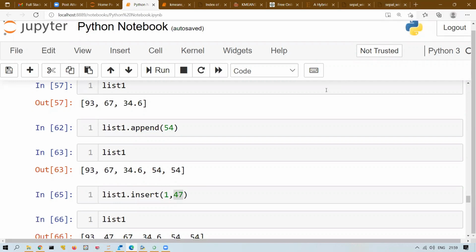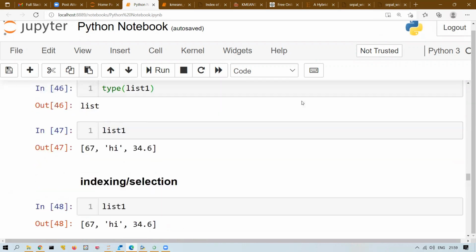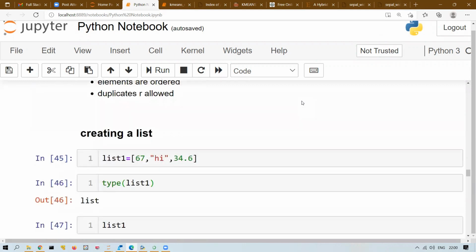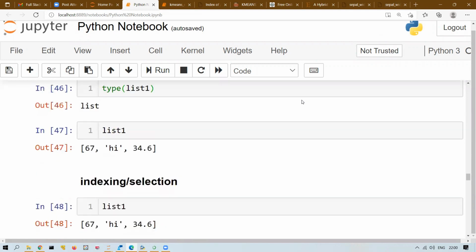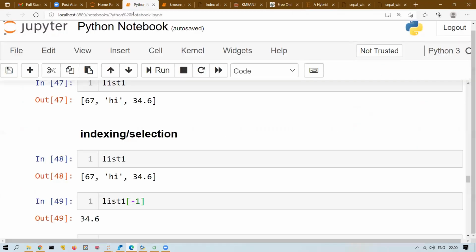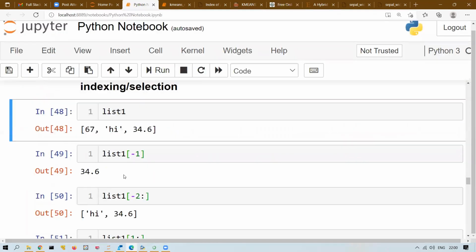Okay, so let me quickly summarize what we have seen today. So we started with this data structure. The first one is list, and the properties are mutable, mixed element, elements are ordered, and duplicates are allowed. Creating a list, very simple, within brackets, write all your elements separated by comma. Indexing selection, positive, negative. I think this is what we have done. 0, 1, 2, 3, starting from 0, ending last element is -1. Now, after you do this indexing selection, anything you can write, like positive indexing, negative, just write the index position, you will get the elements.